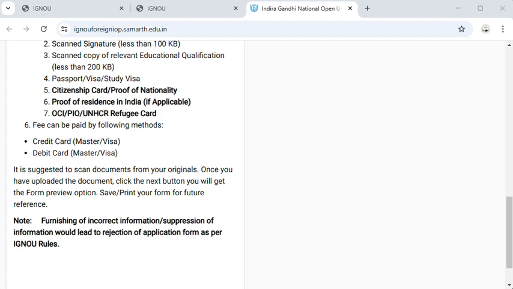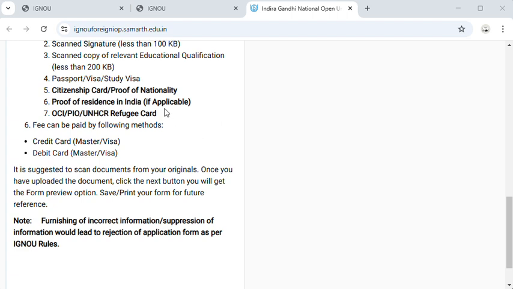Friends, if your admission form is rejected due to incorrect documentation, unclear views or photocopied documents, your payment will be refunded to your debited account, debit card or credit card after deducting the registration or development fees, approximately 200, 300 or 500 rupees. Your remaining amount will be refunded to your main account.